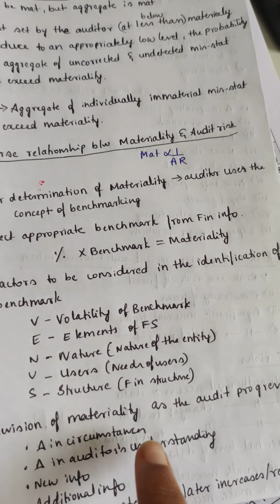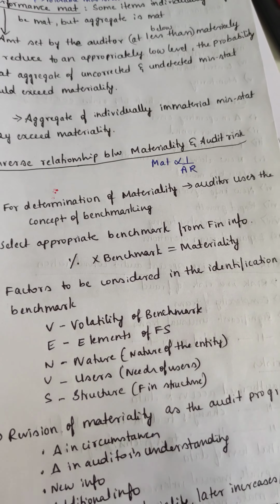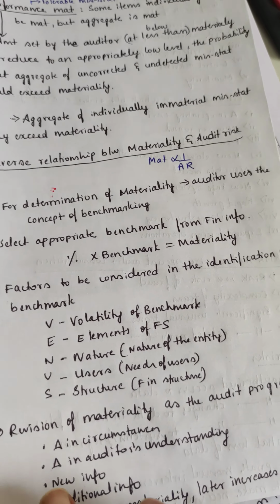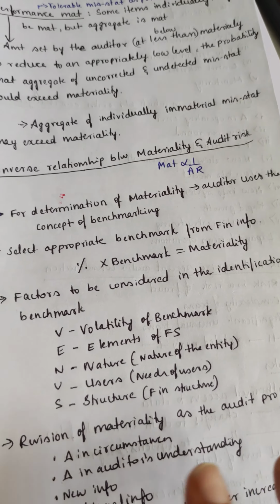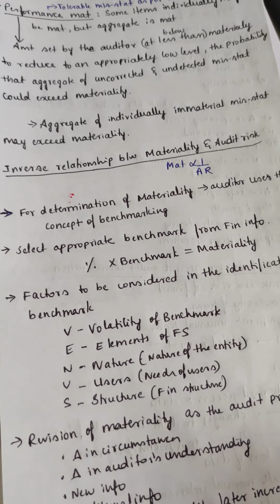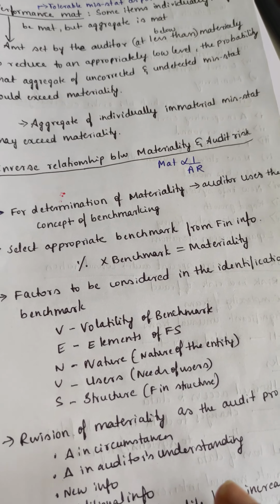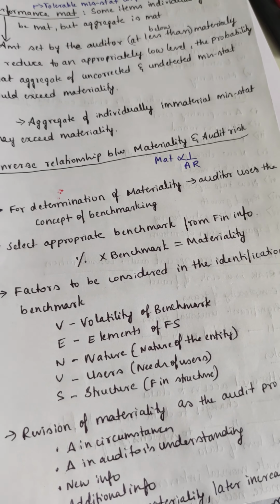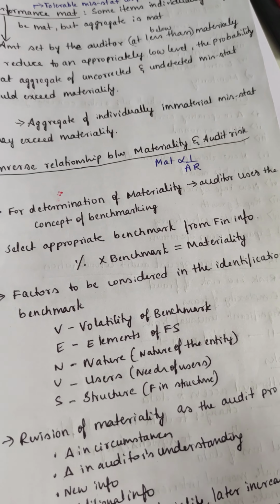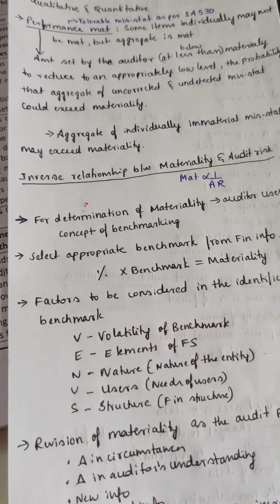Then revision of materiality as the audit progresses. Materiality can be revised once the audit is progressing. If there is any change in circumstances, any change in the auditor's understanding of the entity, or any new or additional information, then if the materiality was set lower at the initial levels, it can be changed once the audit progresses. So revision is possible.